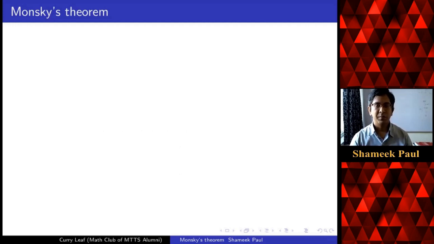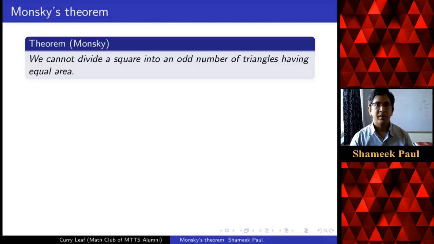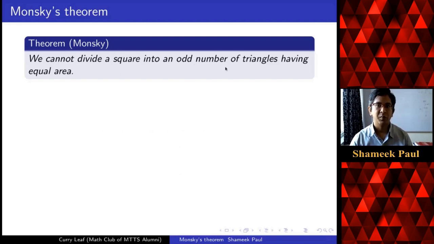So Monsky's theorem says that we cannot divide a square into an odd number of triangles having equal area. Before I go ahead with the proof, I invite you to check for yourself that we can always divide a square into an even number of triangles having equal area, and any even number of triangles is possible.